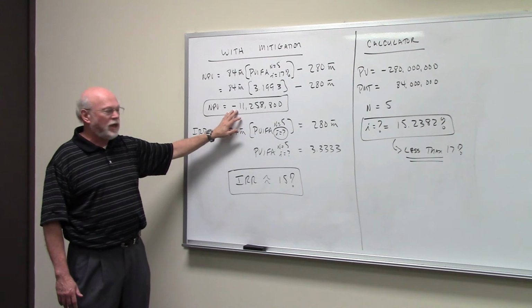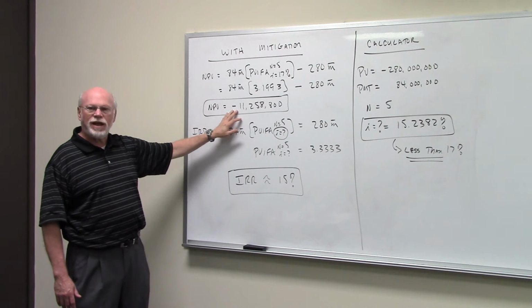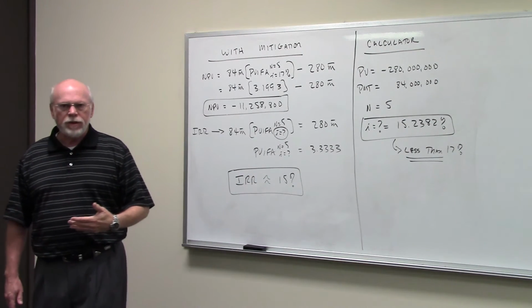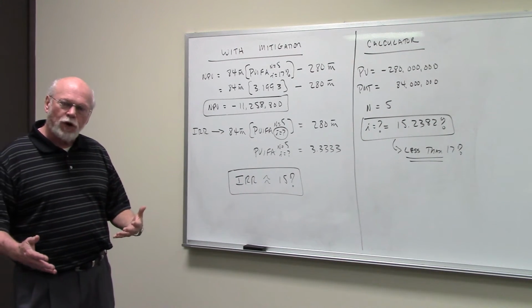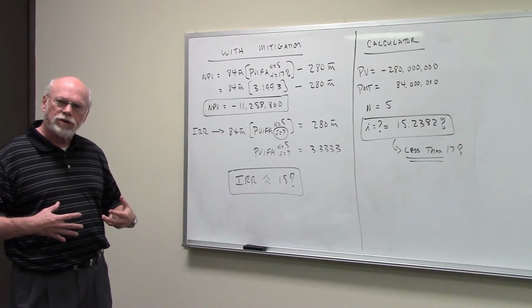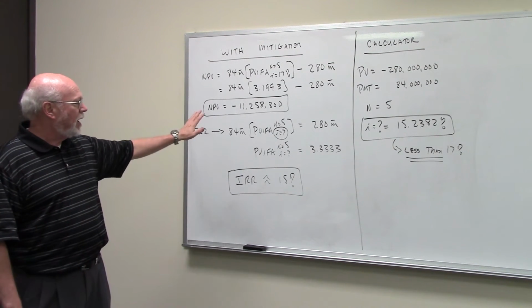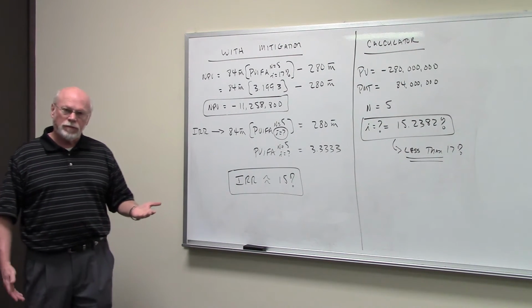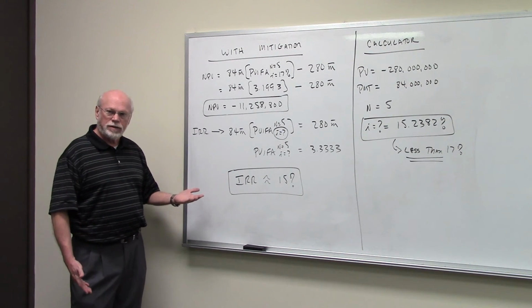is a negative $11,258,800. So if you mitigated the issue, what would happen is that the value of the firm, the wealth of the shareholders, would go down by $11,258,800. You wouldn't want to do that if you're a financial manager.